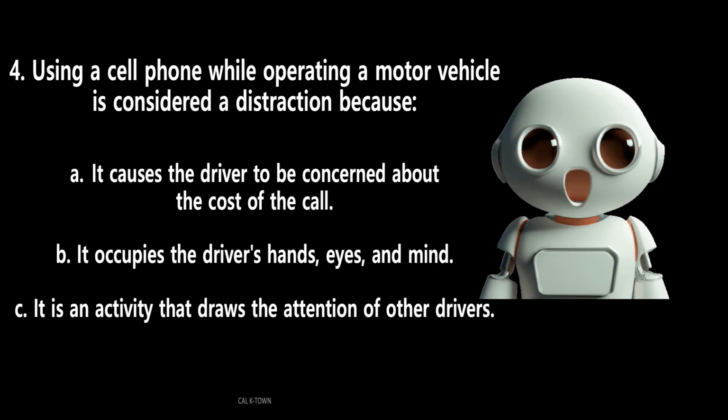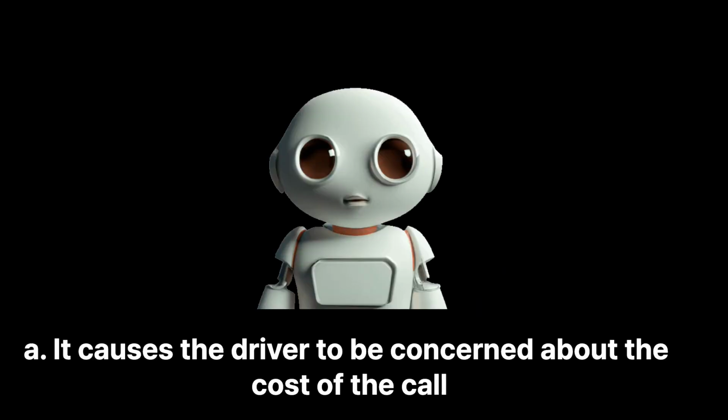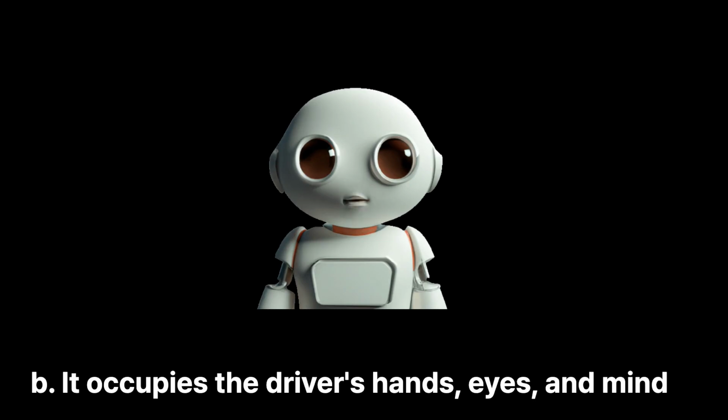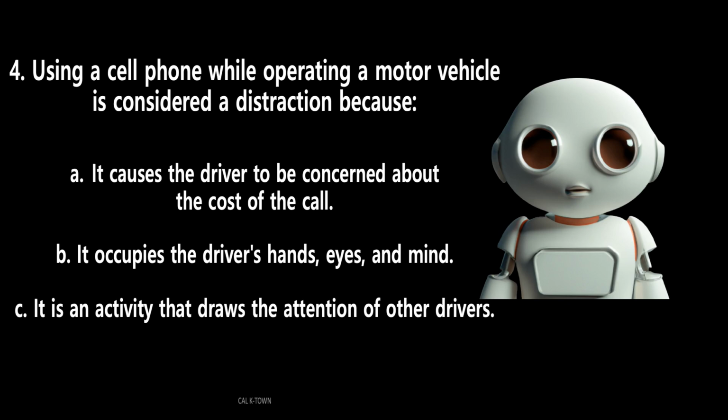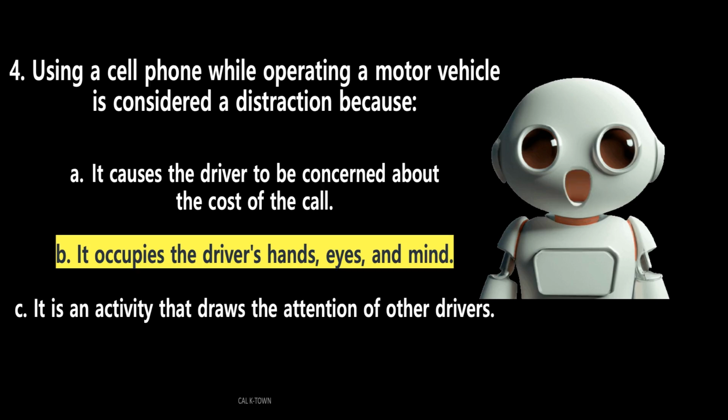4. Using a cell phone while operating a motor vehicle is considered a distraction because A. It causes the driver to be concerned about the cost of the call. B. It occupies the driver's hands, eyes, and mind. C. It is an activity that draws the attention of other drivers. The answer is B. It occupies the driver's hands, eyes, and mind. Using a cell phone while driving is dangerous because it occupies the user's eyes, hands, and mind. Even the most skilled drivers increase their risk of being involved in a crash by using a cell phone on the road.